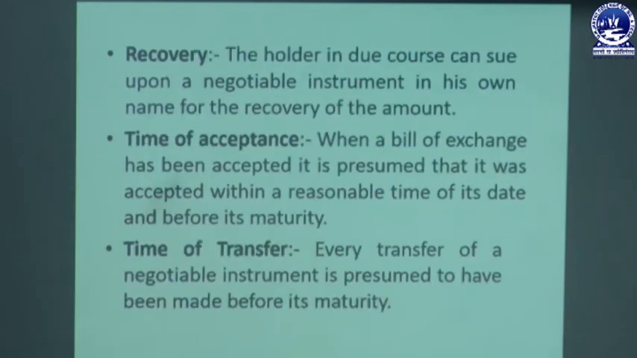The next one is recovery. The holder in due course can sue upon a negotiable instrument in his own name for the recovery of the amount. So that means when a negotiable instrument is transferred from one person to another for a certain purpose or for certain consideration, the person to whom it is transferred is called the holder in due course, and that person can sue on that instrument in his own name for the recovery of the said amount for which the transaction has been made or the instrument has been taken by that particular person.